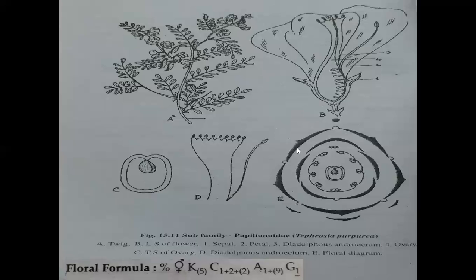Each anther shows dithecous. The face towards the inside is called introrse. The anthers are in basifixed position. Basifixed anthers. Anther dehiscence is by longitudinal dehiscence. The pollen grains are simple in structure.